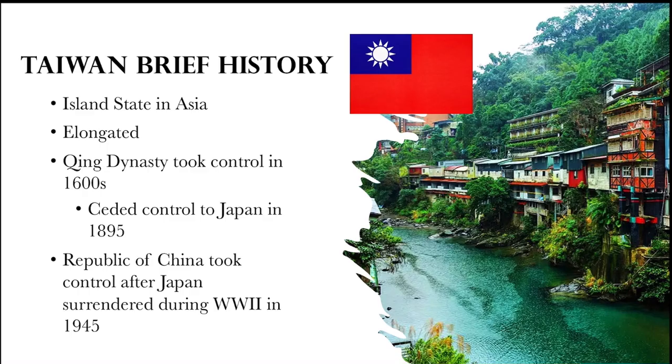Taiwan is an elongated island state in Eastern Asia. Its modern history began in the 1600s, when it was taken over by the Qing dynasty. The Qing dynasty maintained control until 1895, when Taiwan was ceded to Japan. Japan held Taiwan under strict rule and policy for around 50 years, but in 1945, during World War II, Japan surrendered, and the Republic of China obtained Taiwan.